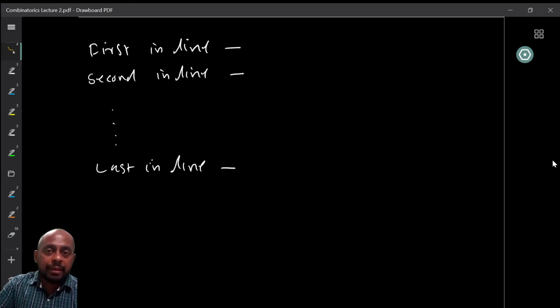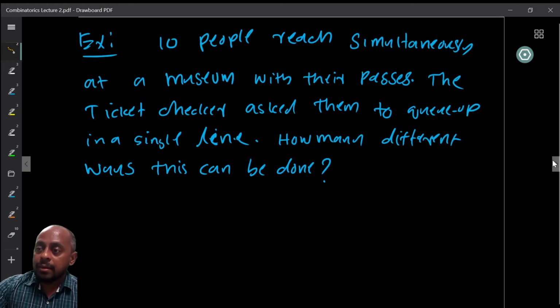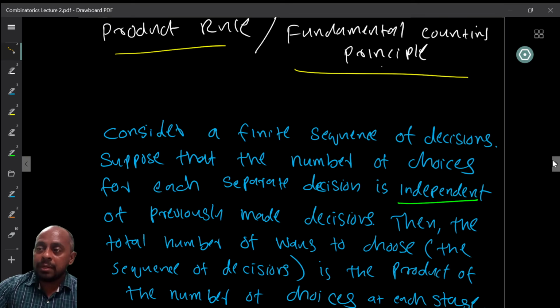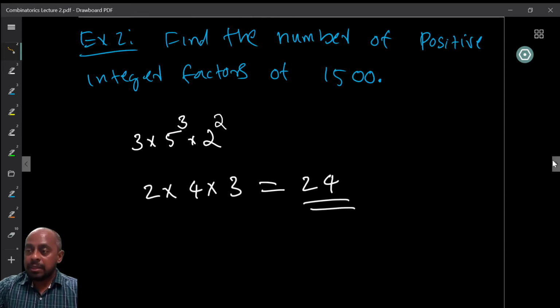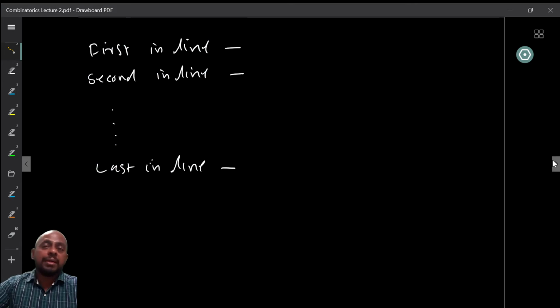So the choices themselves are not independent, right? But the number of choices, on the other hand, one can show that it is independent. So the framing of the product rule is careful, right? It says that if the number of choices of each separate decision is independent of previously made decisions... So the choices themselves need not be independent, right? So that is important, right?